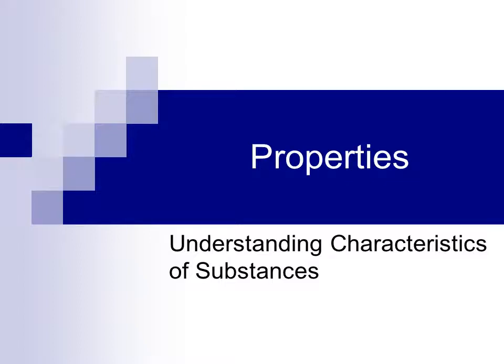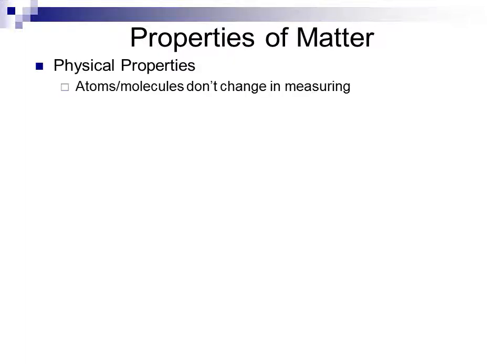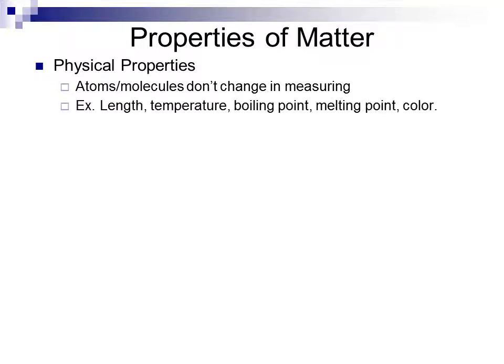Properties, looking at the understanding of characteristics of different substances. There are two basic properties to matter. We have what we call physical properties and chemical properties. Physical properties are properties which will not change when measured. In other words, the individual atoms and molecules in a substance do not change upon measuring them.